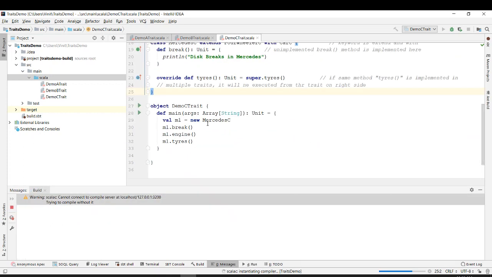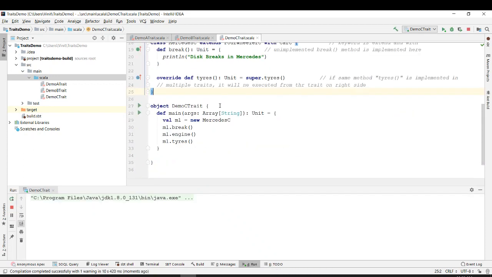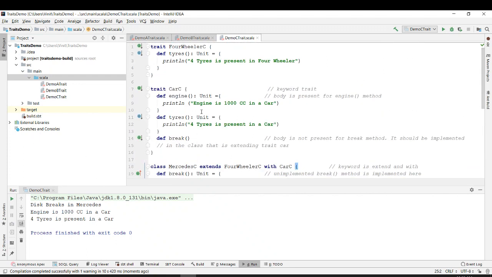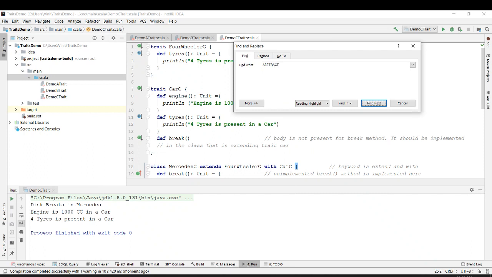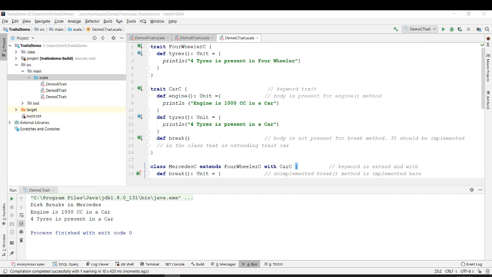And let's go ahead to add one more level of hierarchy. Okay, so let's add one more level of hierarchy. You are having two traits. Something similar to trait is called an abstract class. Okay, so something similar to trait that is used is abstract class. So what I will do is I will just define an abstract class over here.